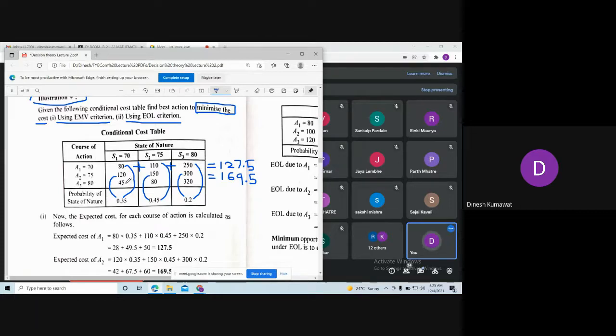Now do this for the last one, that is 45 multiplied by 0.35, 80 multiplied by 0.45 and 320 multiplied by 0.2 and tell me the answer. सर 115.75. Yes sir, 115.75.